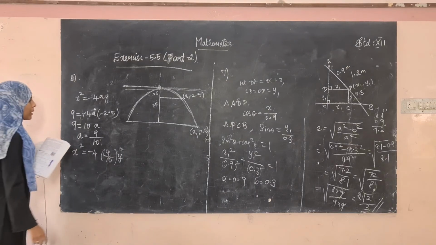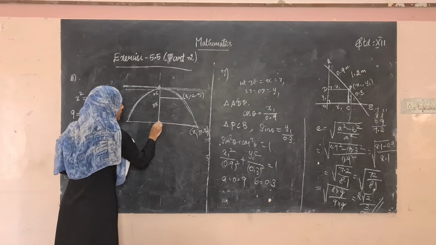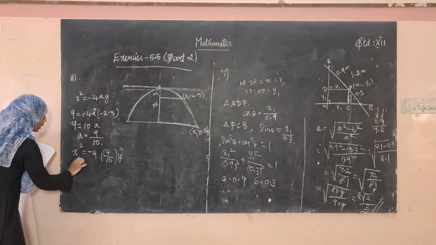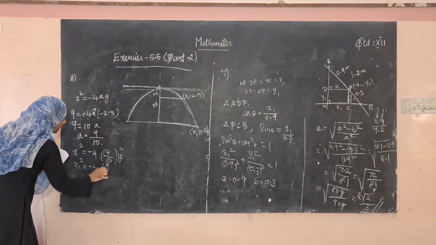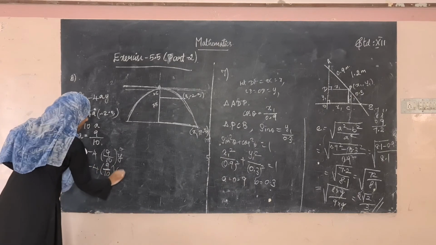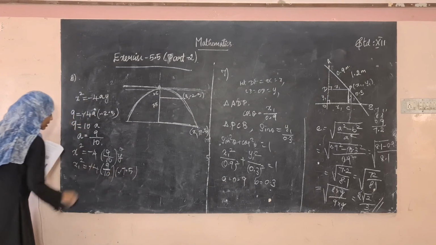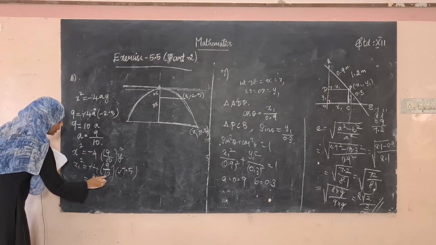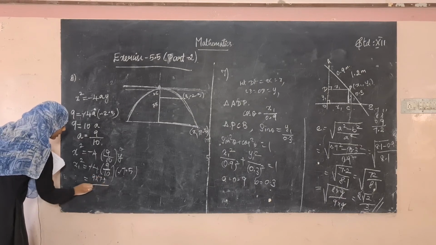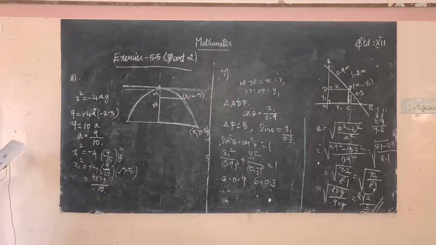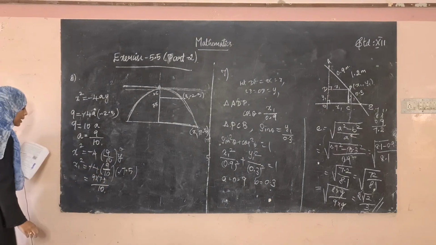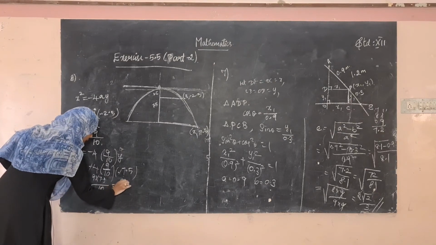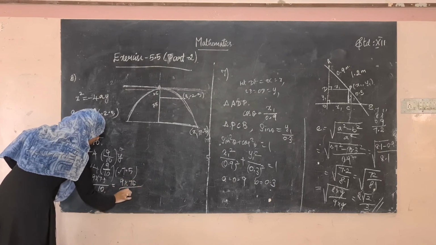Now we want to find the value of x1. If you want to find this length, substitute this x1 comma minus 7.5 in the equation. So x1 square is equal to minus 4 into 9 divided by 10 into minus 7.5. So minus and minus gets cancelled. So it is 9 into 7.5 divided by 10. Multiplying both numerator and denominator by 10, we will be getting 9 into 75 divided by 100.